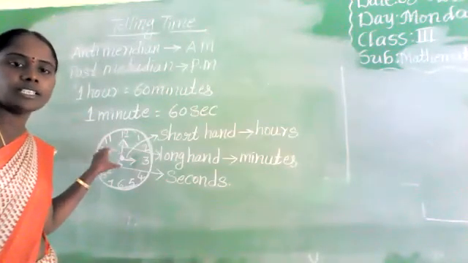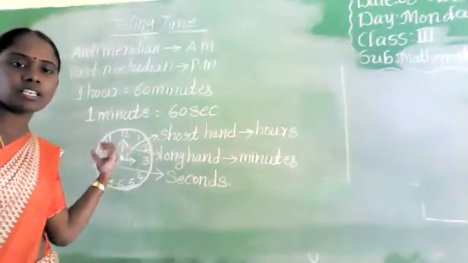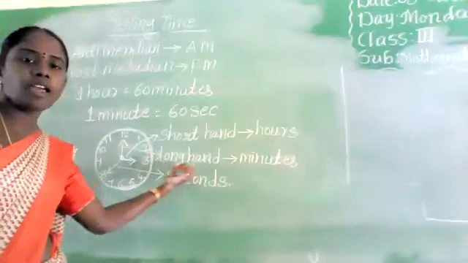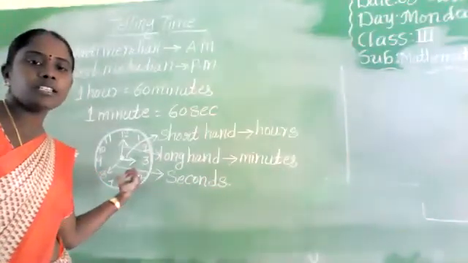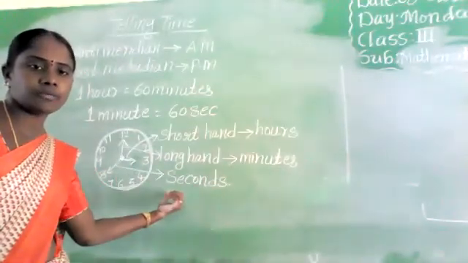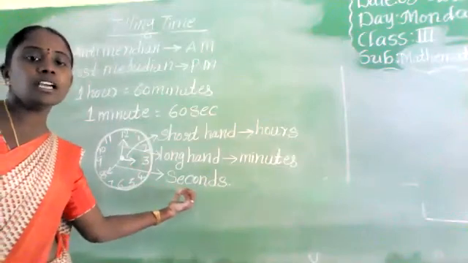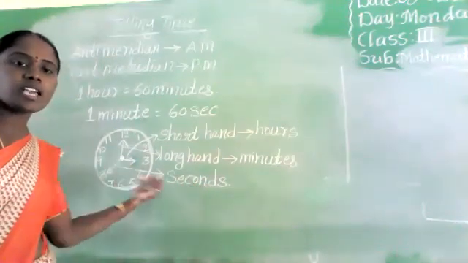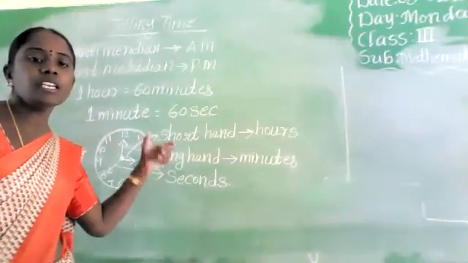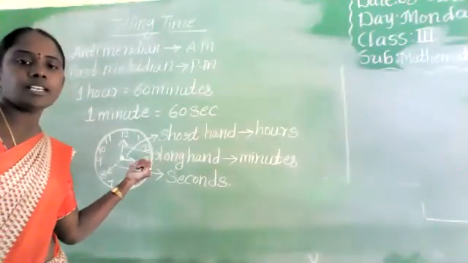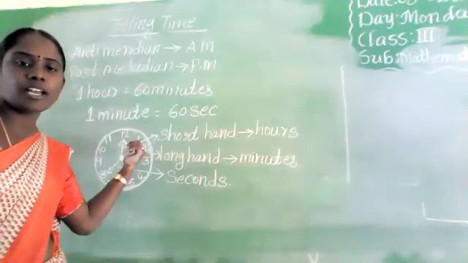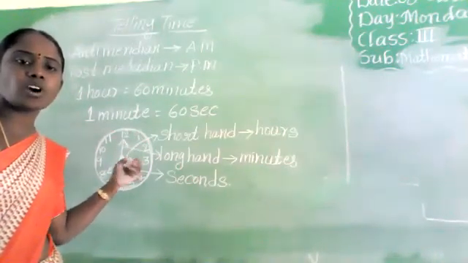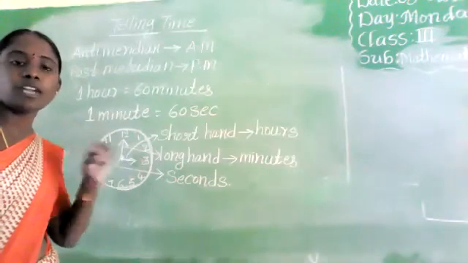Of the 3 hands, the short hand indicates hours and the long hand indicates minutes, and one more hand indicates seconds. The second hand is moving very fast, the minutes hand is moving slowly, but the short hand is moving very slowly.